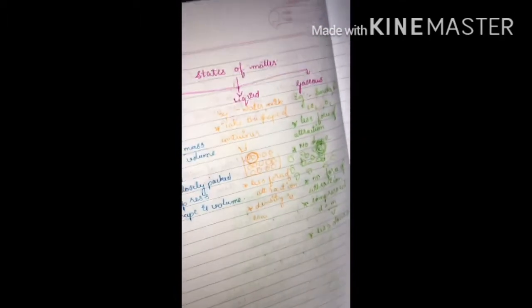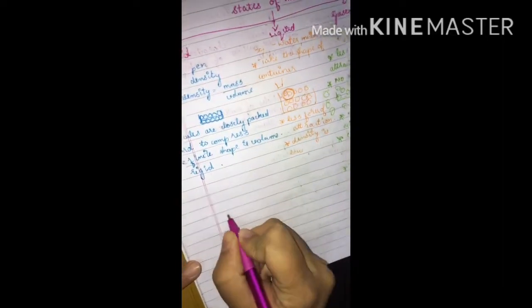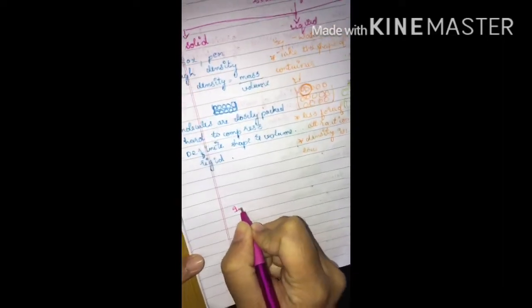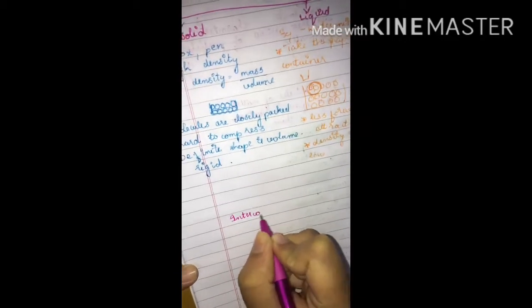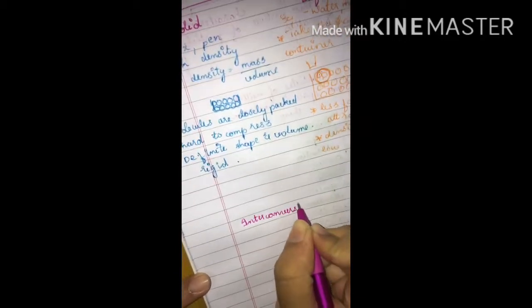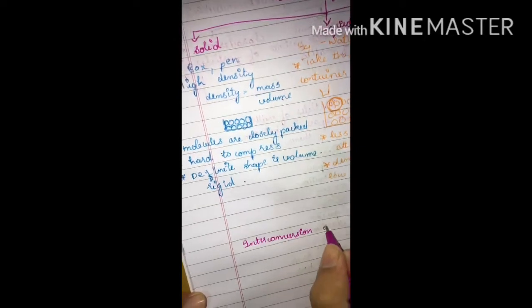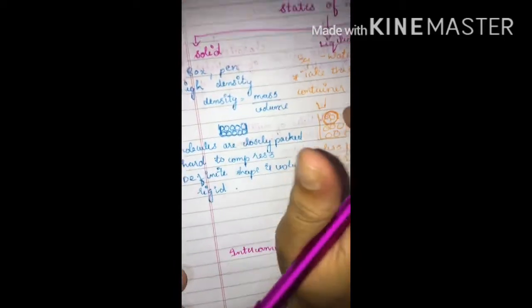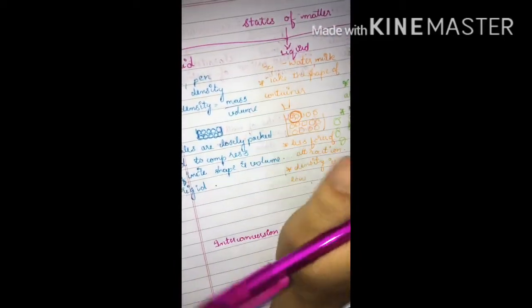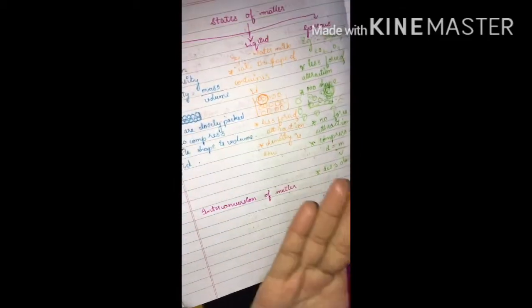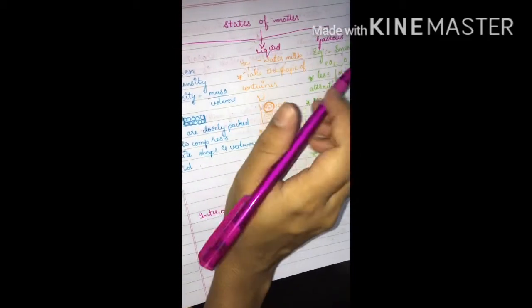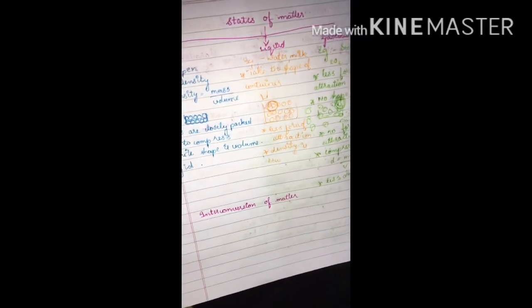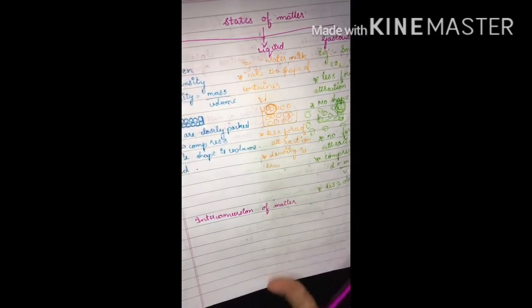Next is the interconversion of matter. From the solid state we can convert into the liquid state, and from the liquid state it can be converted into the gaseous state, and vice versa is possible. So this is known as the interconversion of matter. Now let us look at this interconversion.